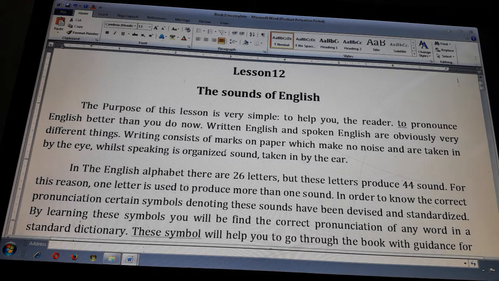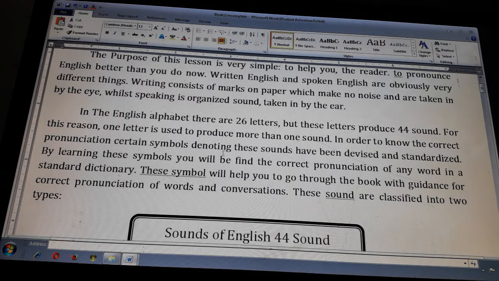Written English and spoken English are obviously very different. Writing consists of marks on paper which make no noise and are taken in by the eye, whilst speaking is organized sounds taken in by the ear. In the English alphabet there are 26 letters, but these letters produce 44 sounds. For this reason, one letter is used to produce more than one sound.